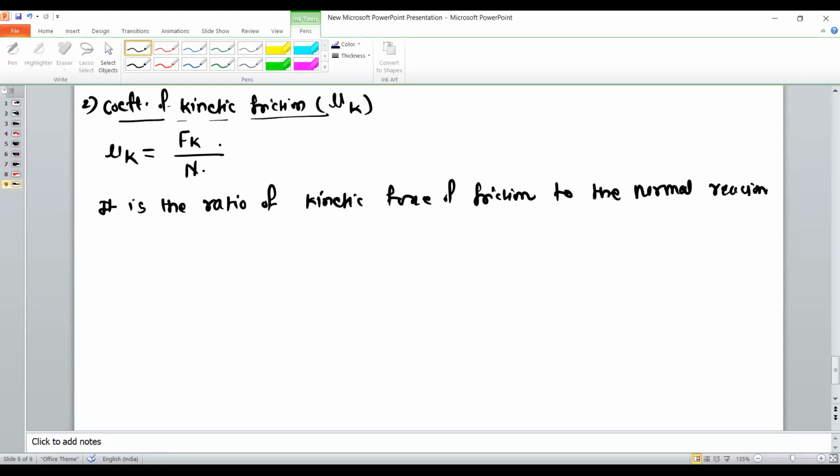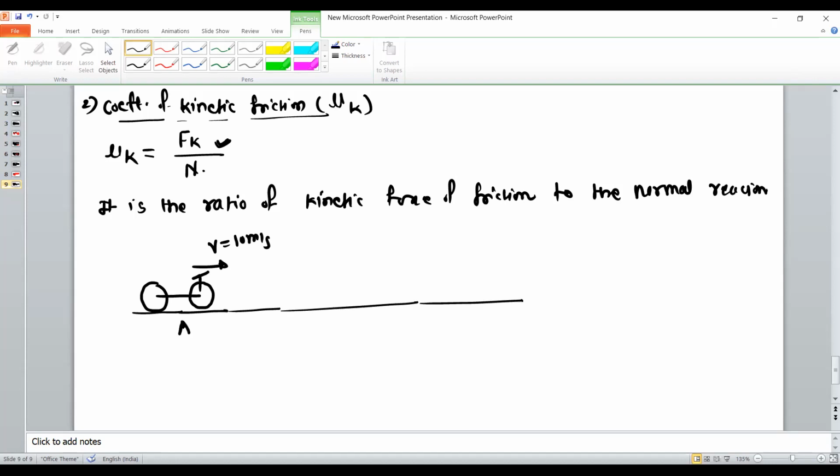So where do we use such type of friction? That is called kinetic friction. Suppose a bicycle is moving with some velocity. Let us take this as 10 meters per second. Suppose that bicycle is moving from A to B with the same velocity.